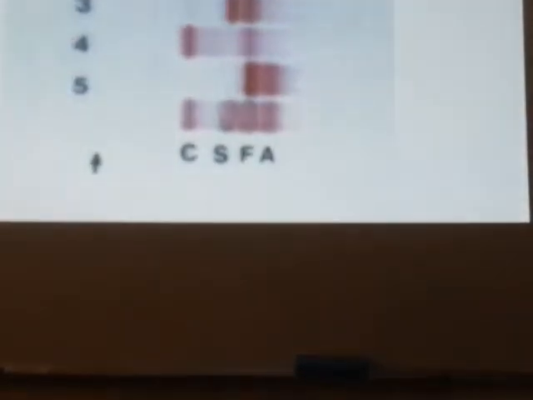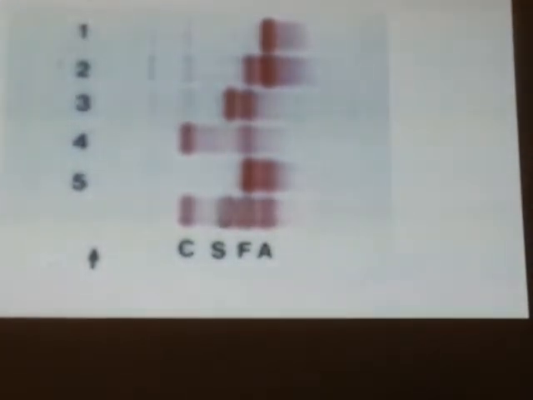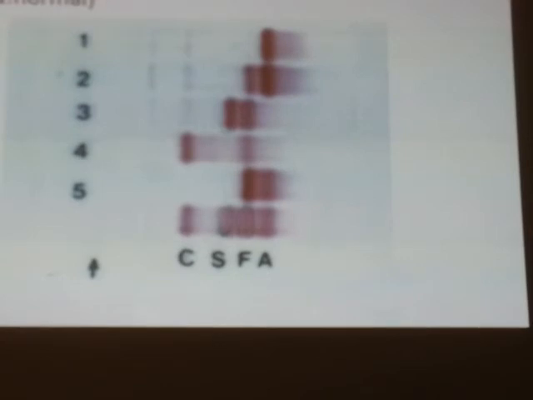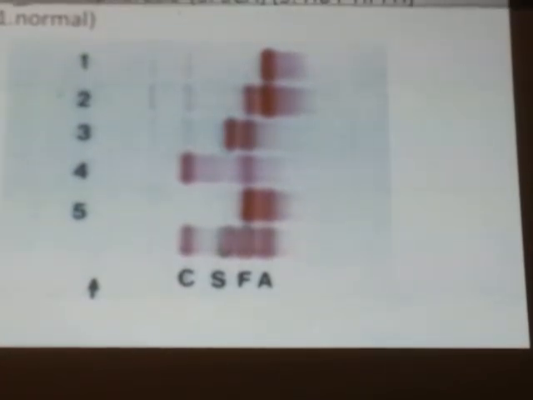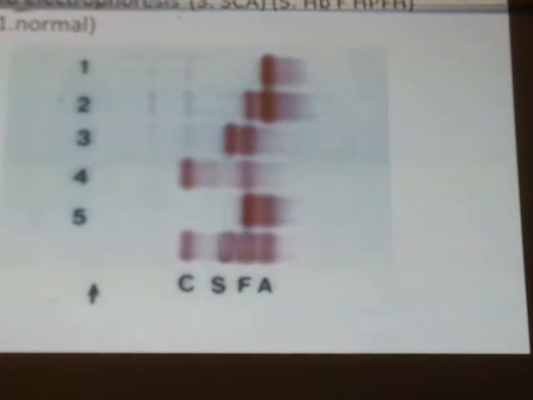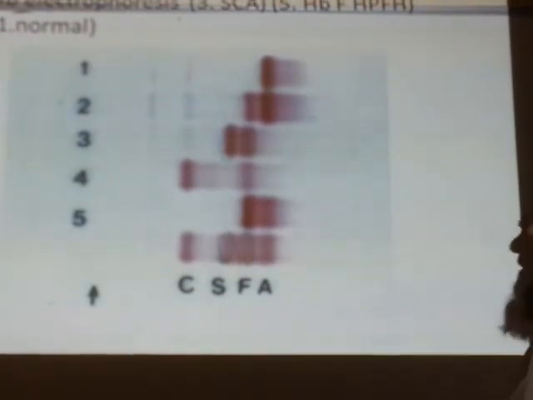Now what is the cause of raised hemoglobin F? Many causes, but the main important one for you here is beta thalassemia. Now what is the cause of raised hemoglobin S? Sickle cell. So this person has two abnormal genes. One produces beta thalassemia, the other produces hemoglobin S. Hemoglobin S, beta thalassemia. Clear?